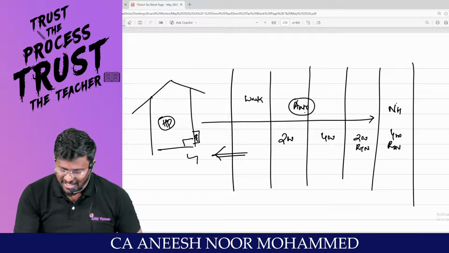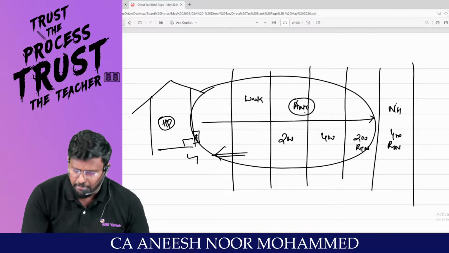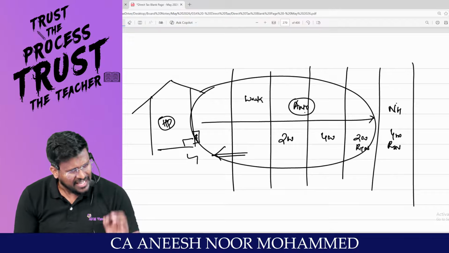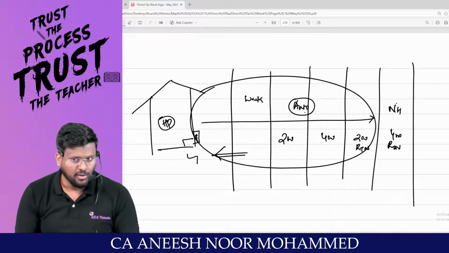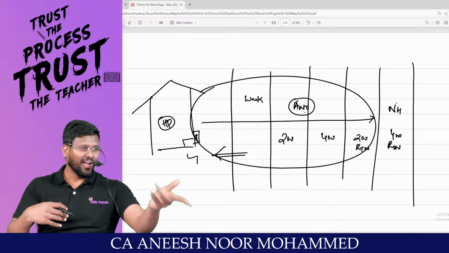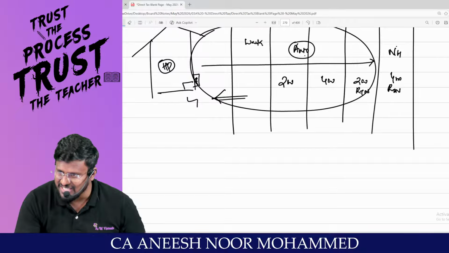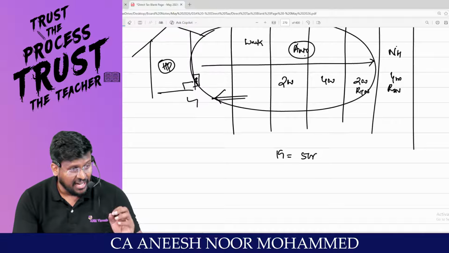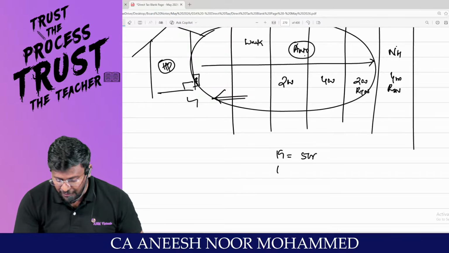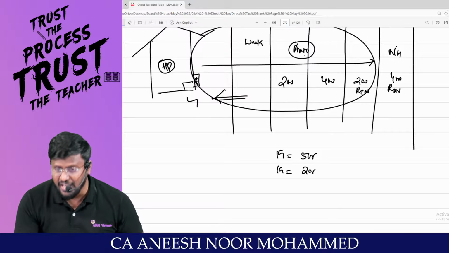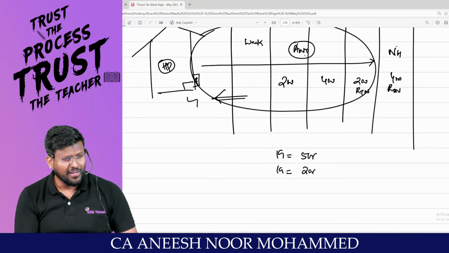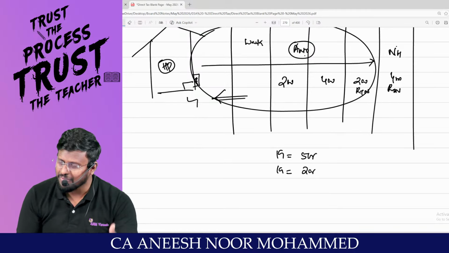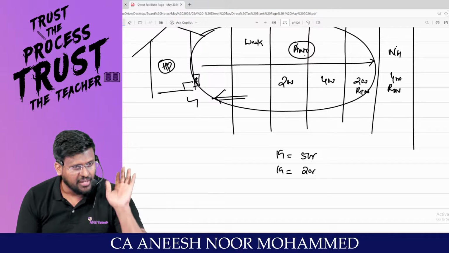These places were fully my place, my father's place, my family property. The government suddenly one day came and said that they are going to extend the road, and they took all the property. At this place, since it is nearing the NH, 1 ground is equal to 5 crore rupees. The government took 1 ground and said that happily we are giving 2 crore. If we had sold outside, we would have got 5 crore. My dear lovable students, the government has taken this and said happily we are giving.